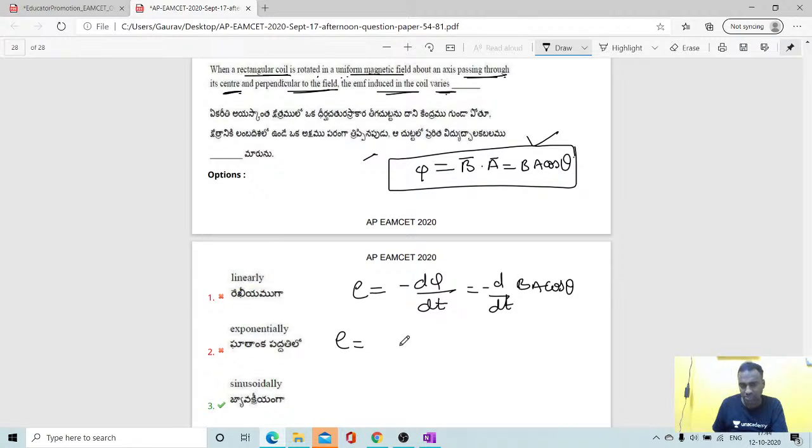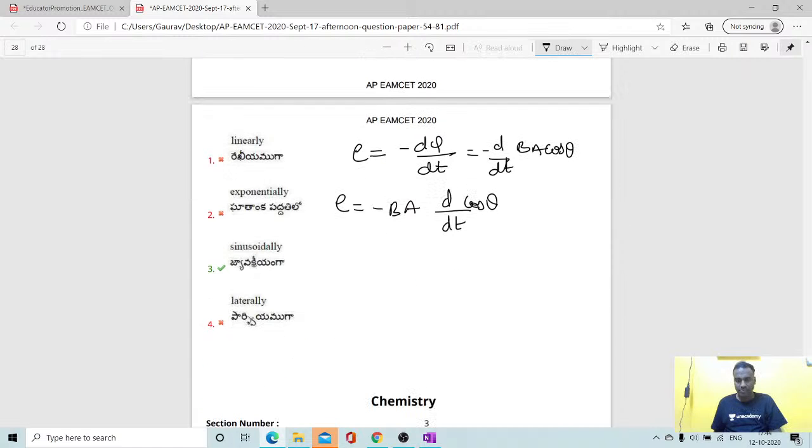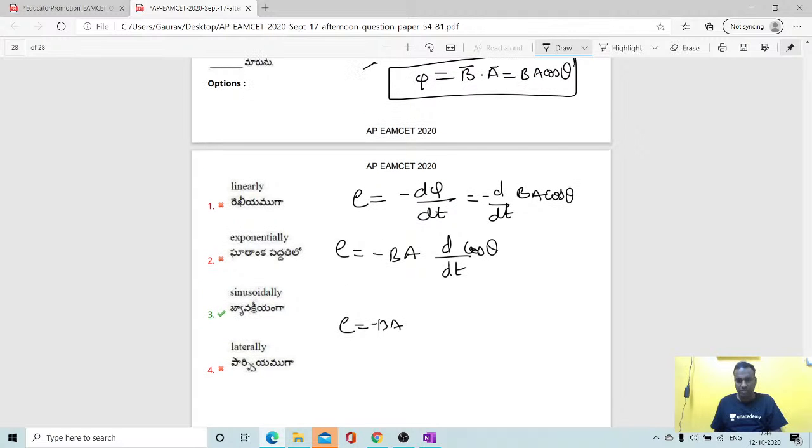So minus d by dt of flux, which is BA cos theta. So what will we get, students? BA into d by dt of cos theta, already minus is there, of course. Then induced EMF is equal to minus BA d by dt of cos theta. Here we get minus sin theta and then d theta by dt. D theta by dt is nothing but omega. So minus into minus gives plus BA omega sin theta.